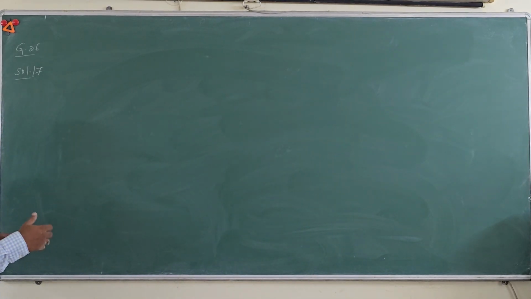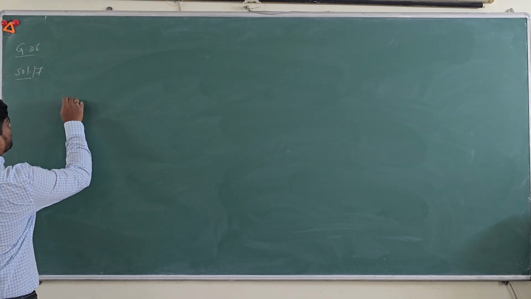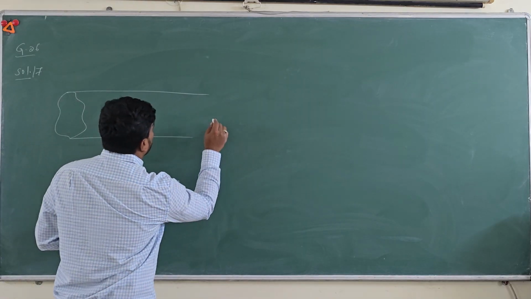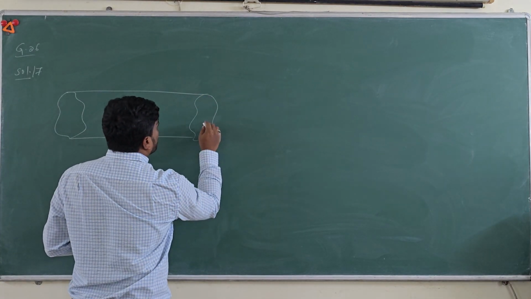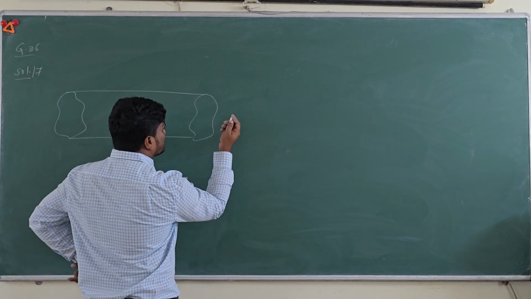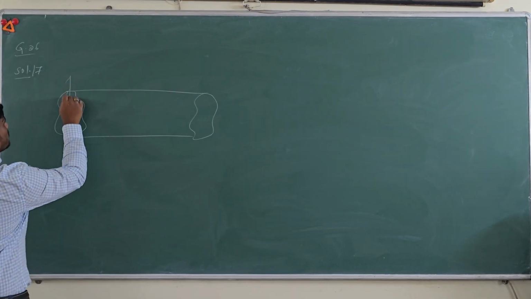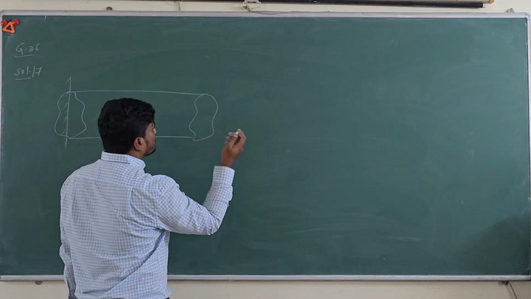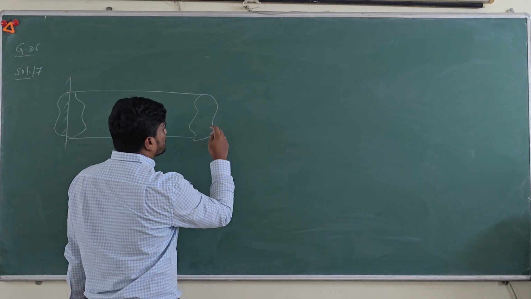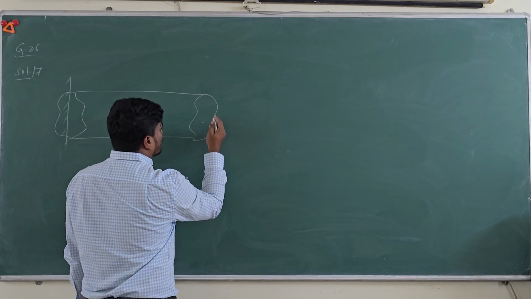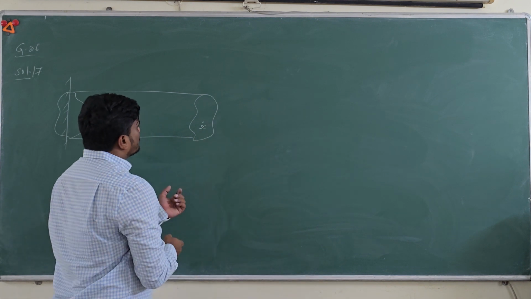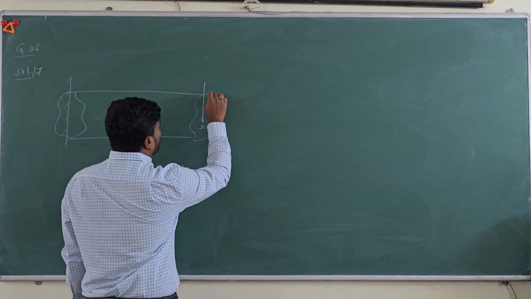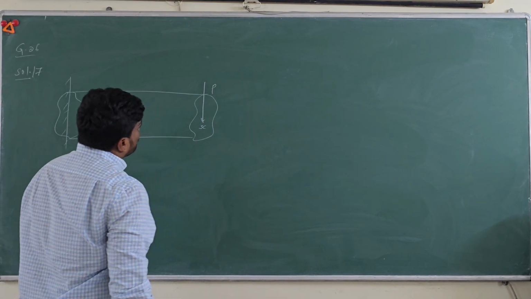Since they are talking about the cantilever beam, let's take a cantilever beam of some arbitrary cross section, fixed at one end. Since they are talking about the unsymmetric cross section, assume that this is the location of the shear center, and apply a load exactly through the shear center.